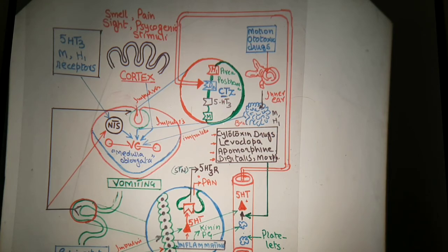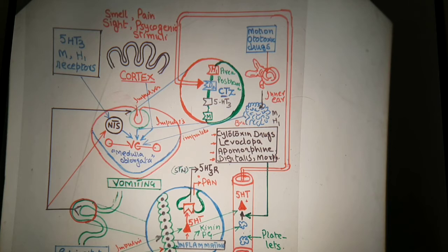Now, on the other hand, you know that this 5-HT3 is responsible to cause the process of emesis or vomiting. There are also certain other drugs, that is cytotoxic drugs, levodopa, apomorphine, digitalis, morphine, all these drugs are responsible for the process of emesis, or vomiting.